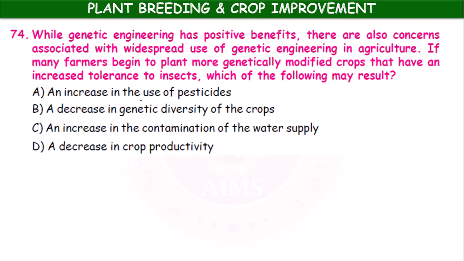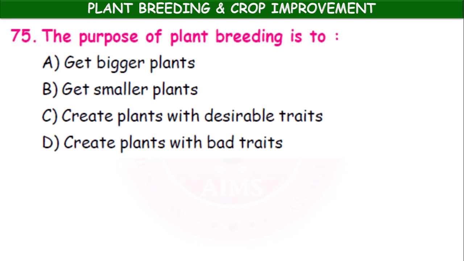Option A, an increase in the use of pesticides. Option B, a decrease in the genetic diversity of the crop. Option C, an increase in the contamination of the water supply. Option D, a decrease in crop productivity. Which one? Option B, a decrease in genetic diversity of crops.